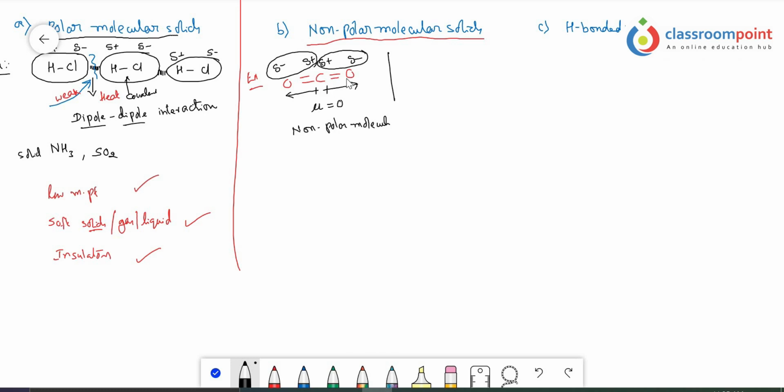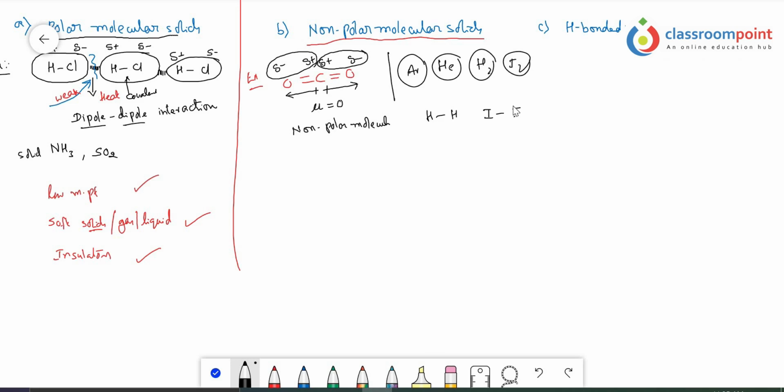Like that, not only this particular one, you can take argon, helium, the H2 molecule and the I2 molecule. These are all non-polar molecules. Here argon and helium are atoms. If you take hydrogen, there is a covalent bond between the same atoms, so there is no question of which one gets the partial negative charge and which one gets the partial positive charge, because poles will not be formed.